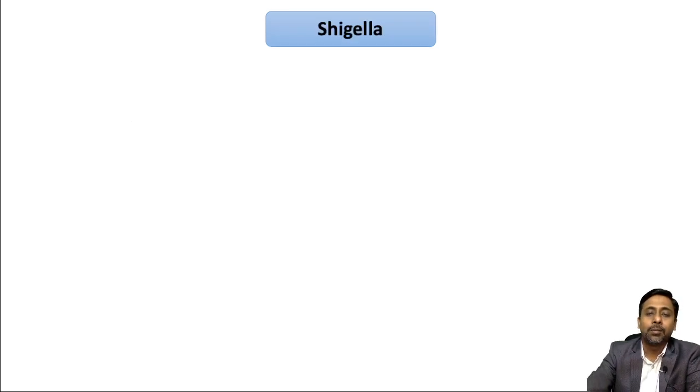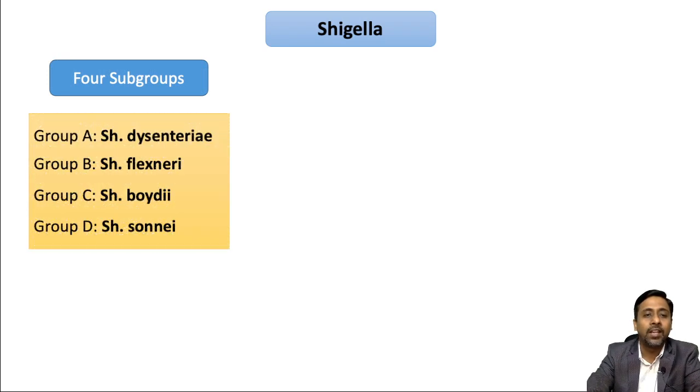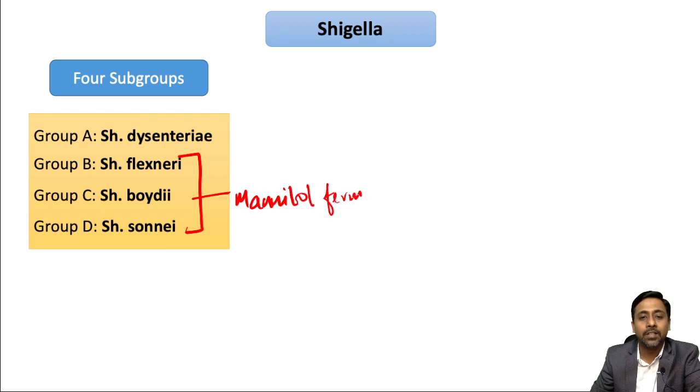Now about Shigella. Shigella has 4 subgroups. Group A is Shigella dysentery, Group B is Shigella flexneri, Group C is Shigella boydii, and Group D is Shigella sonnei. Among them, Group B, Group C and Group D are mannitol fermenters, whereas Shigella dysentery is a non-mannitol fermenter.